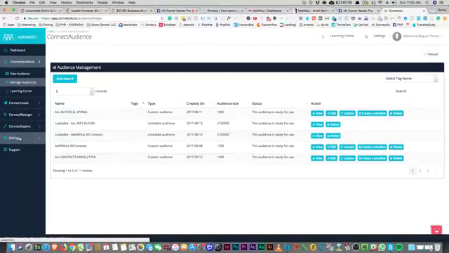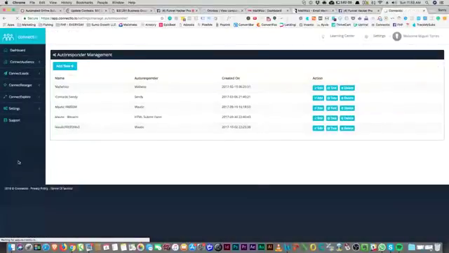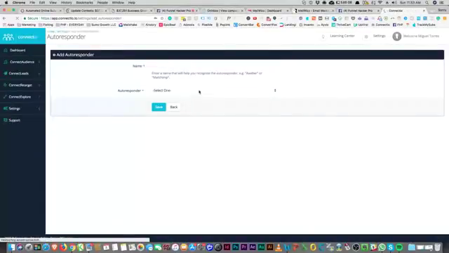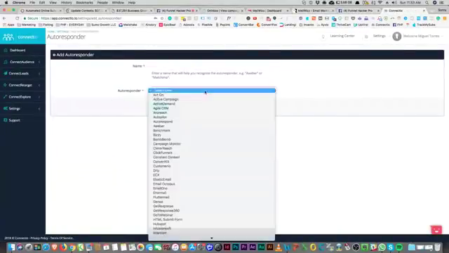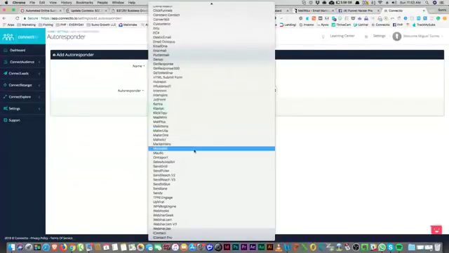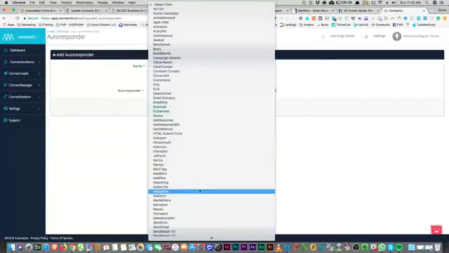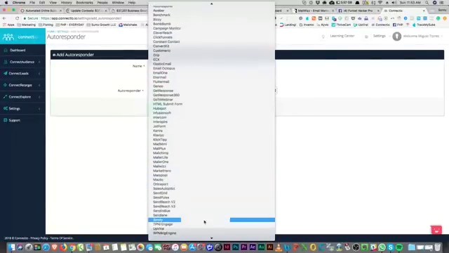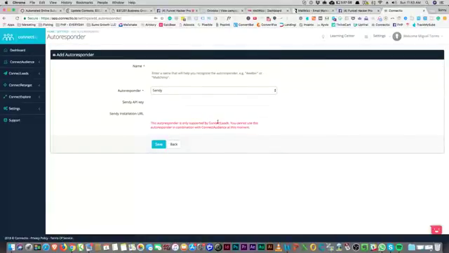Here's the thing, right? If you decide that you want to add a new email setting, you manage your autoresponders, and let's just say you want to have one more, right? So you can add a new autoresponder right here, and when you choose one of these autoresponders, it'll let you know, but I didn't want to pay for anything, right? So I had Cindy. If you put Cindy in here, it's going to tell you that it only works with Connect Leads, and you can't use this with Connect Audience.